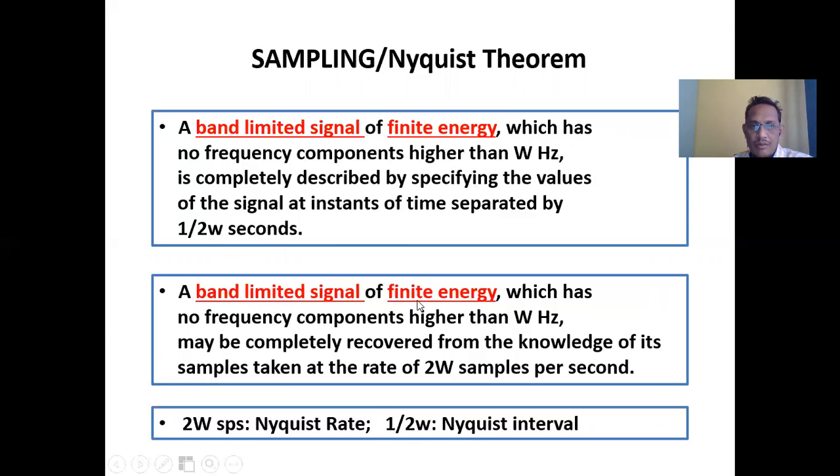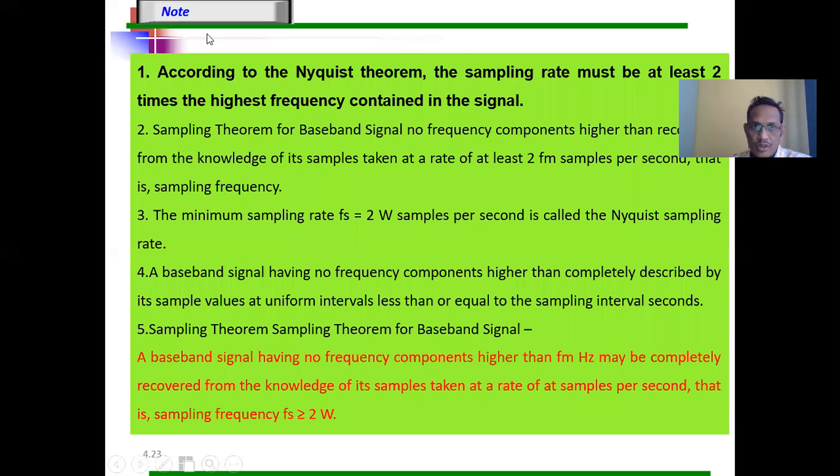A band limited signal of finite energy which has no frequency component higher than W hertz may be completely recovered from the knowledge of its samples taken at the rate of 2W samples per second. This is statement number 2. If we combine statement 1 and statement 2, we can define the sampling theorem: 2W samples per second is the Nyquist rate, and 1 by 2W is the Nyquist interval. I will come to that point. This is the important point of the sampling theorem.